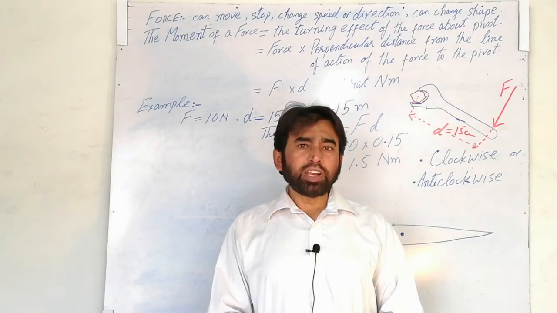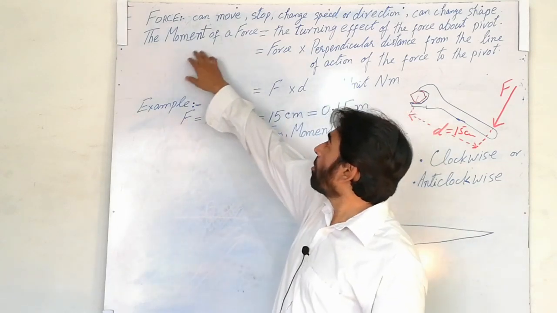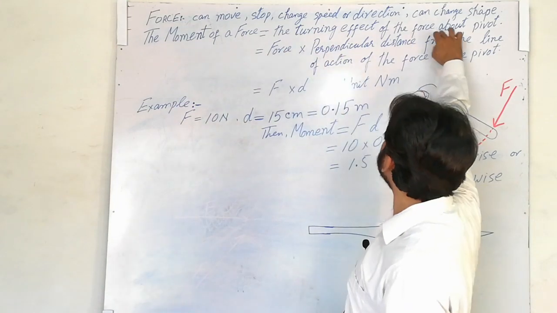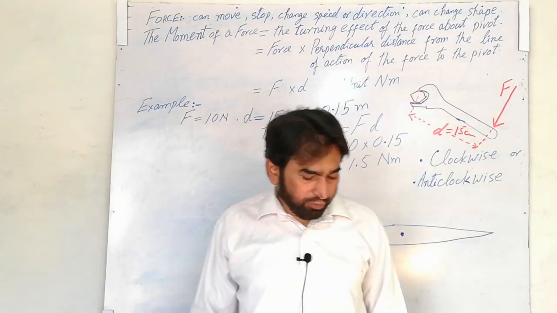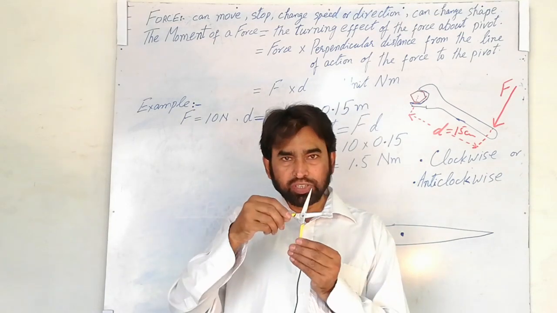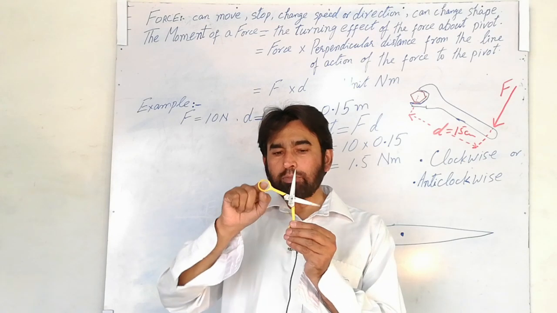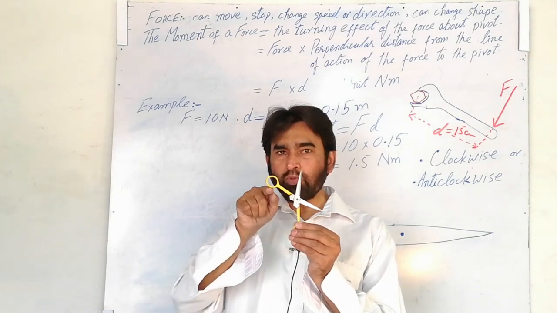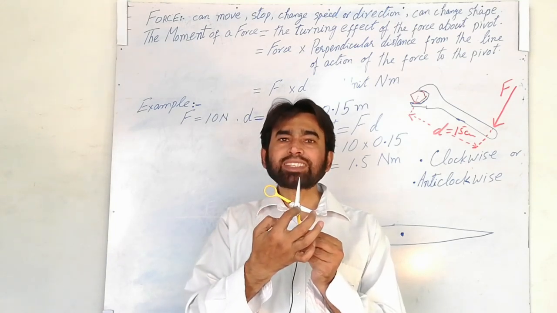There is another very important effect that force can do, that is called the moment of force. This moment of force is basically called the turning effect of force about a pivot. Pivot is a fixed point. For example, if I have this scissor, this is the pivot of the scissor. The scissors can move about this fixed position. I apply the force and the scissor can move about this fixed point, which is called the pivot, or the axis of rotation.